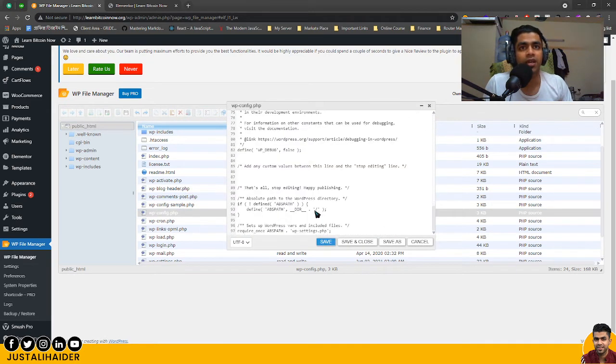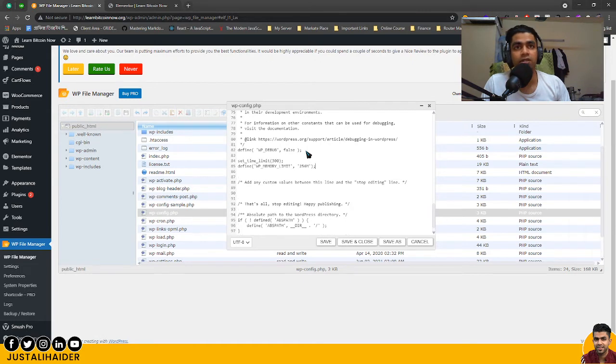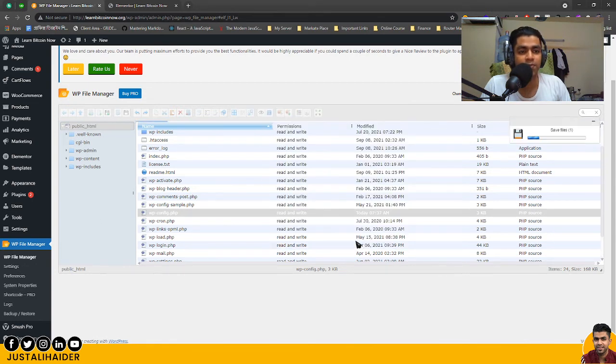All right, at the bottom you can see the "stop editing" line. Okay, before that line paste this code. Set underscore time limit 300 and define WP memory limit 256 megabytes. Okay, that's all. Save and close.